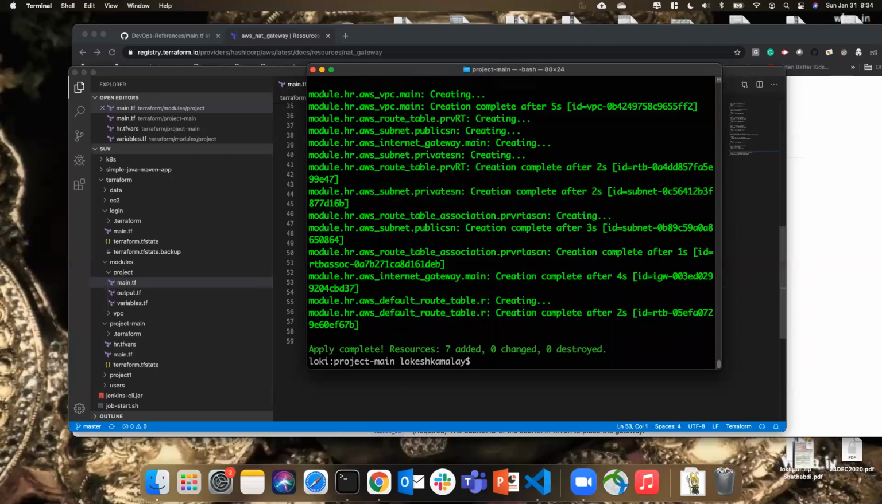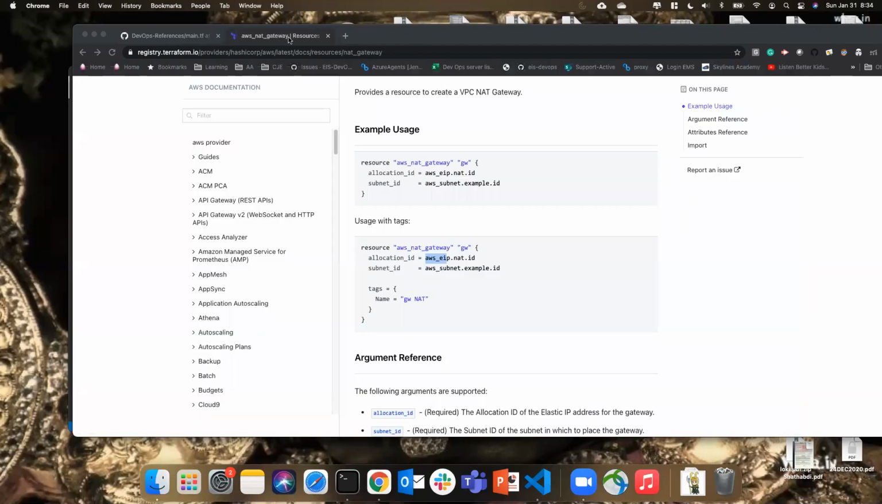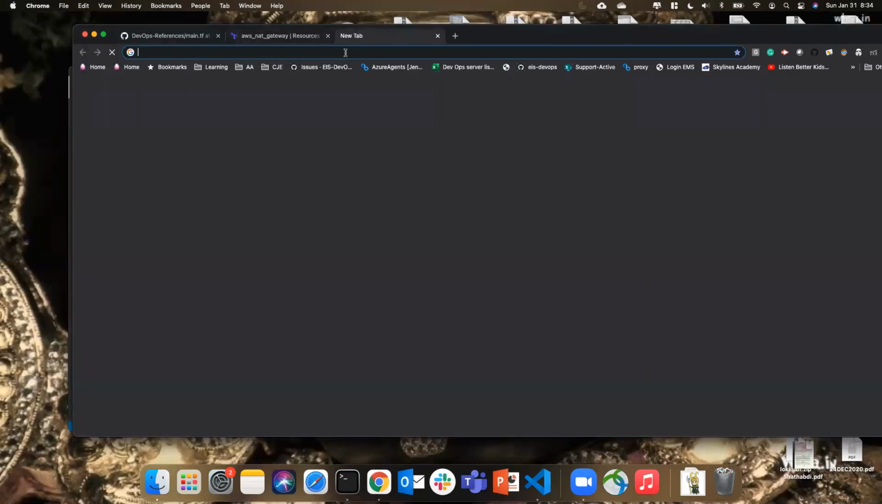See, isn't that easy? So if you want to create the same setup through the UI, it takes at least a good amount of time for you, right? Maybe 10 minutes, 20 minutes, right? So with Terraform, it is easy. So let's go ahead and verify our resources once.